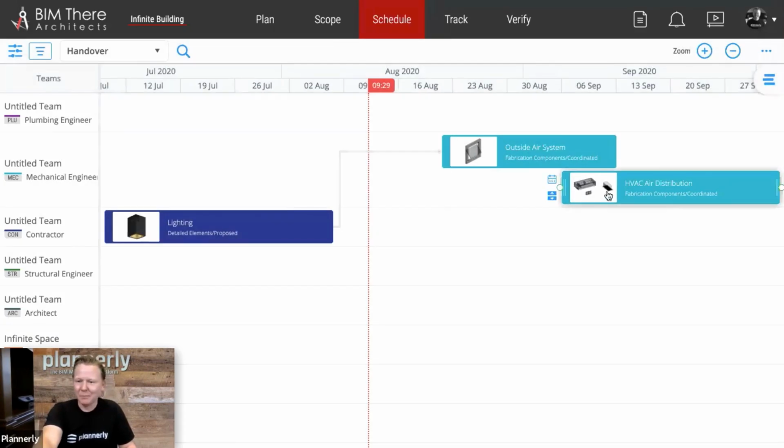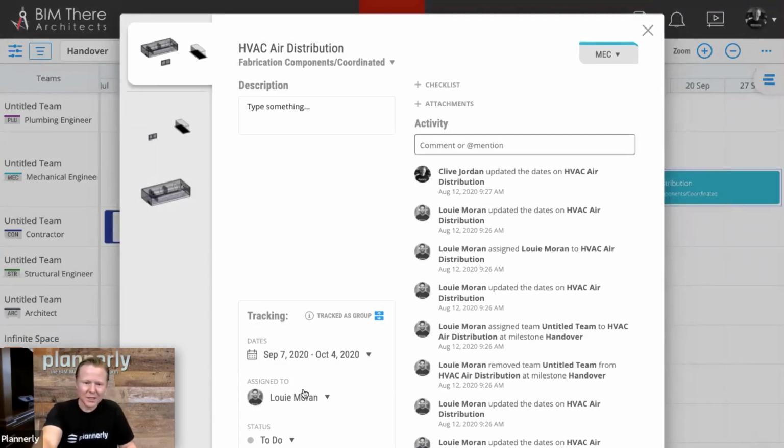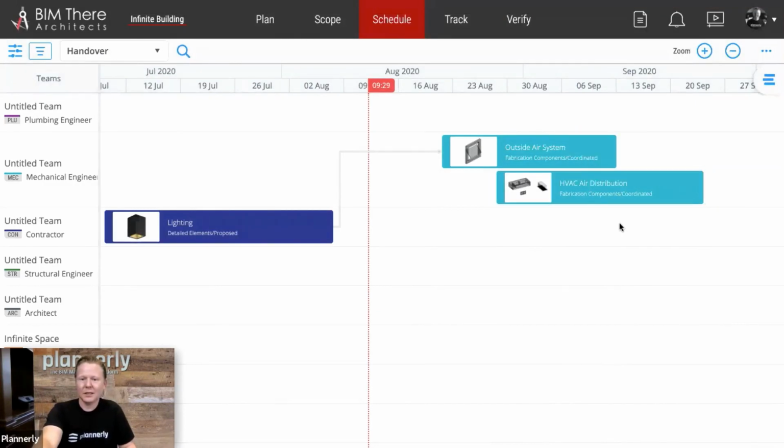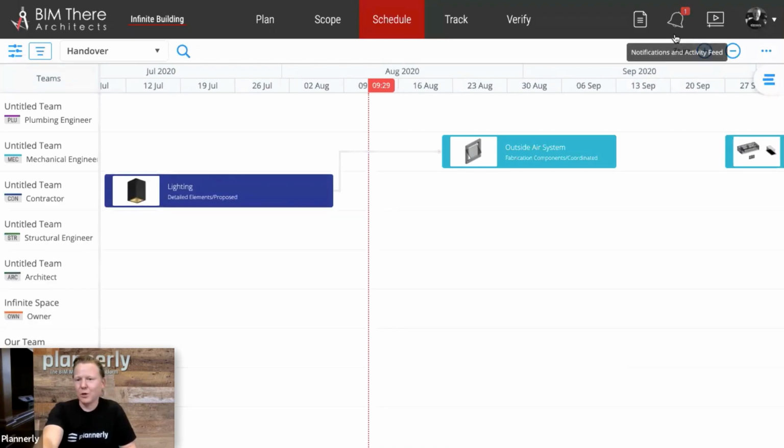If I am the person responsible for this task, let me do this, and then Louis, can you move this task here, the HVAC distribution? I will get notified when Louis moves that task. You there? Yeah. So Louis moved it, and I am now informed. So that's the other next part of the RACI process.